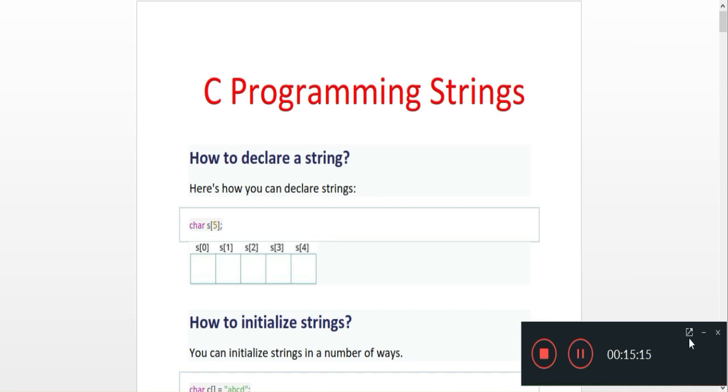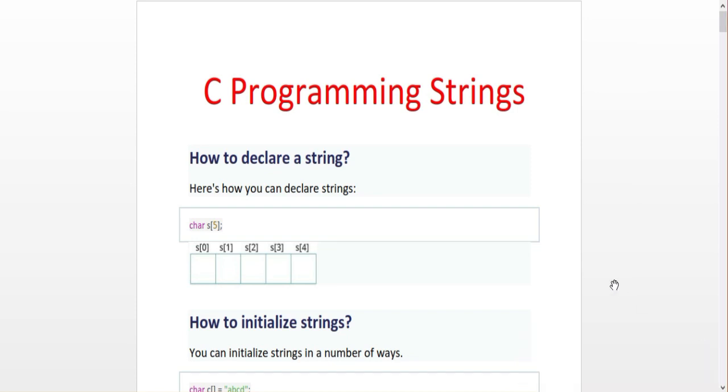Let's see about strings in C programming. A string is nothing but a collection of characters. Our name is a string because it is a collection of characters, and a collection of strings is a line. So how do we declare a string in C programming?